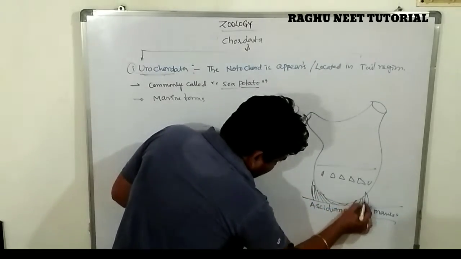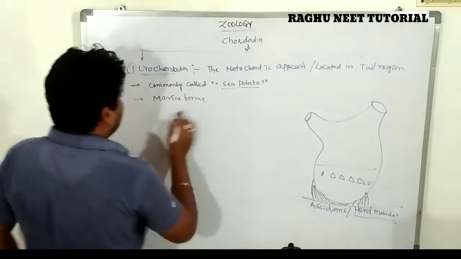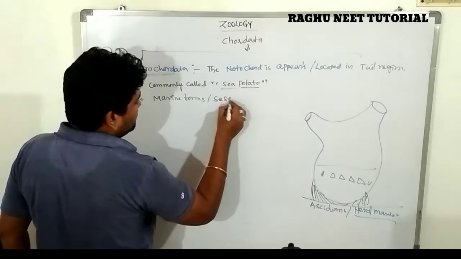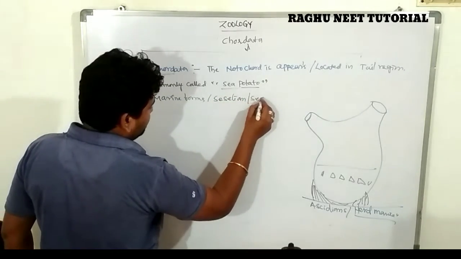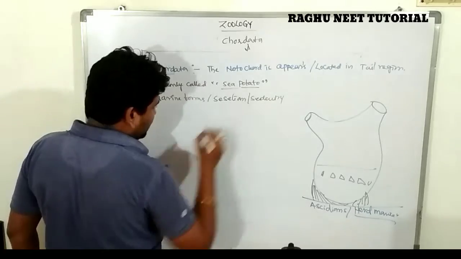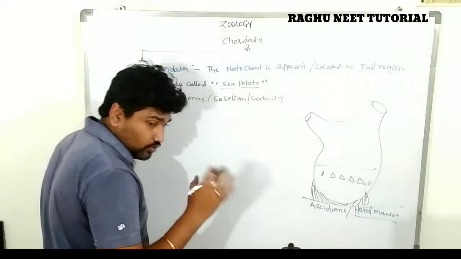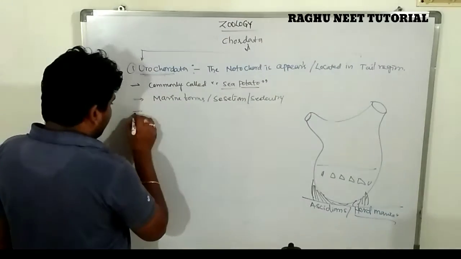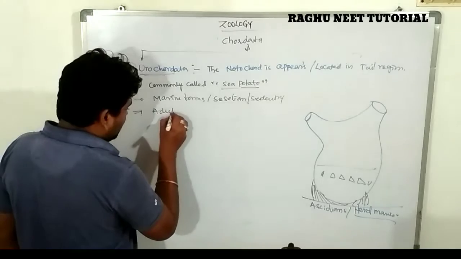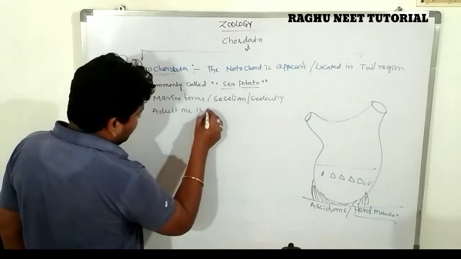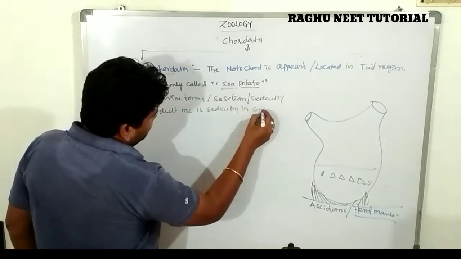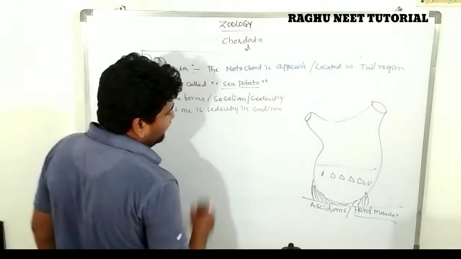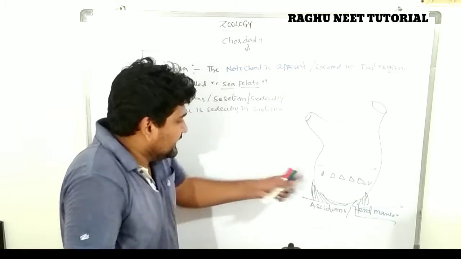This is attachment to the substratum. Why? Because these are marine forms and sessile. Sessile means sedentary in condition. These are completely sedentary and cannot move anywhere. The adult one is sedentary in condition. The larvae are free swimming in nature. Let's see the diagram.